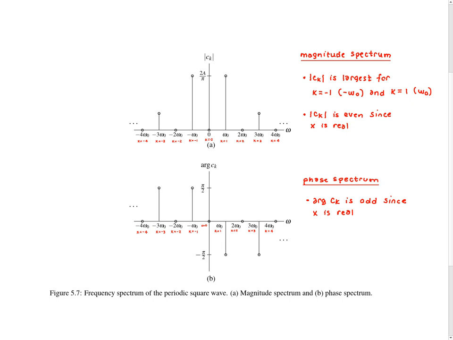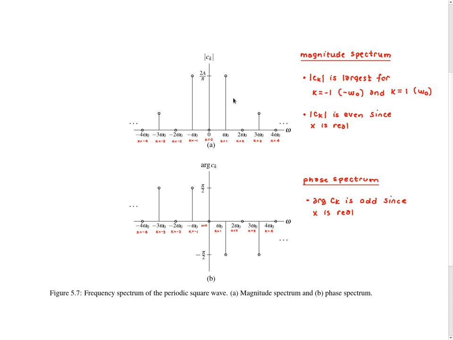Now we're looking at the next page of the solution, which includes the plots of the magnitude and phase spectra. I just want to note that when we plot the magnitude and phase spectra, you'll notice that we label the horizontal axis with frequency rather than with k values, in other words, rather than with the Fourier series coefficient indexes. Just as extra annotations, I've labeled the k values that correspond to the different frequencies, but normally we wouldn't include this in the graph. And a similar comment applies for the phase spectrum. I've added as extra annotations the k values that correspond to the different frequencies, but normally we wouldn't include this.